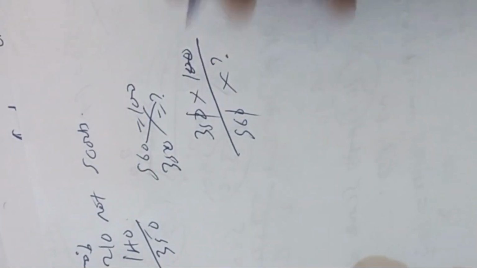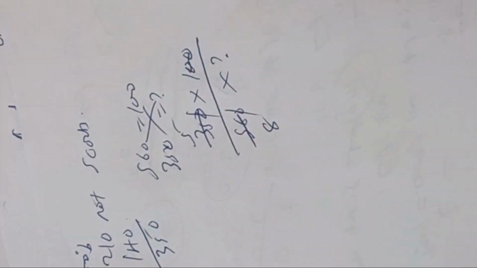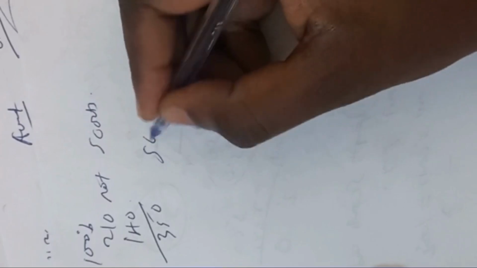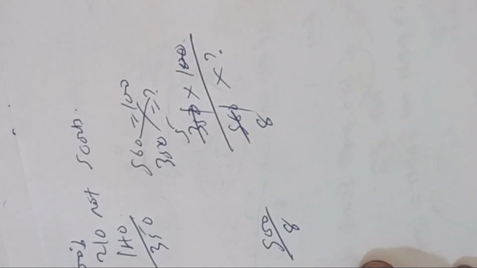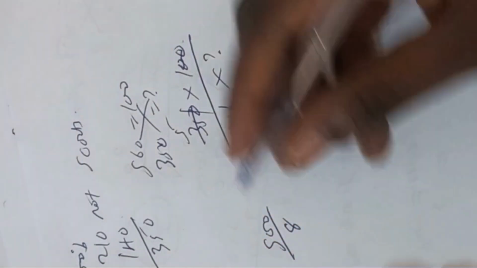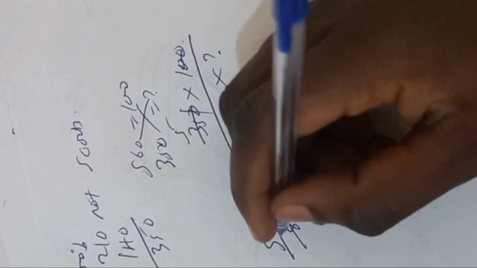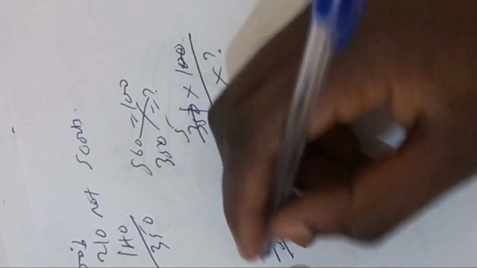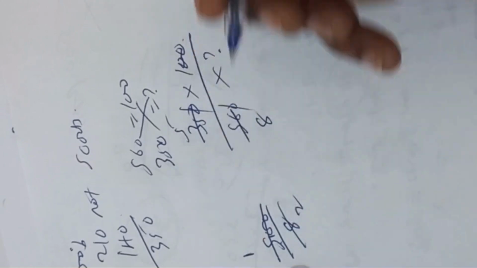This and this cancels. 7 goes here 5 times and 7 goes here 8 times. Always remember that. So this is 350 over 560, or divide by 8. 4 can go. Why? Because the divisibility test of 4 says that the last digits are 2 zeros. 4 can go here twice, and 4 can go into 5 once. There is a 10 there.